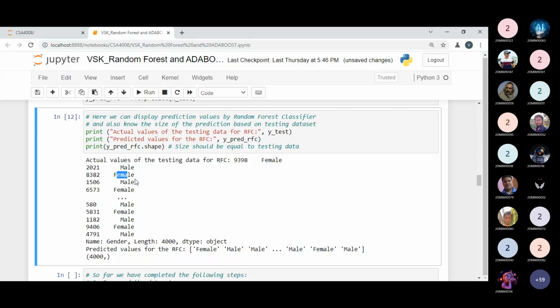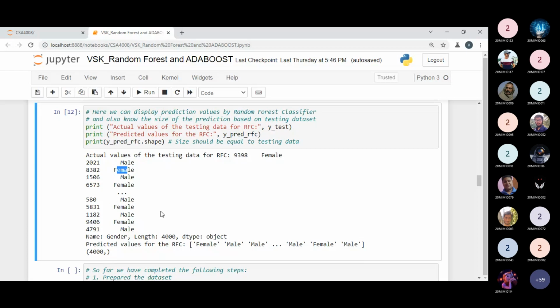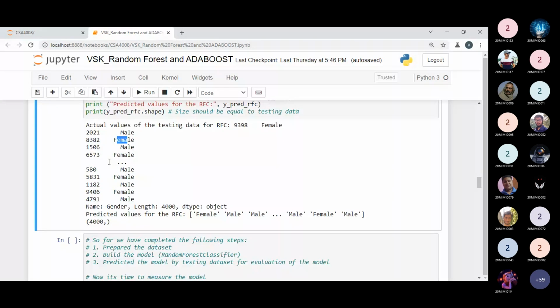So when we are getting some differences, it means we have some error. So we need to determine the actual things by putting the accuracy point. And size we are getting the 4,000. So we are getting the exact size. So no issue. So we will say it is a perfect thing we are getting.